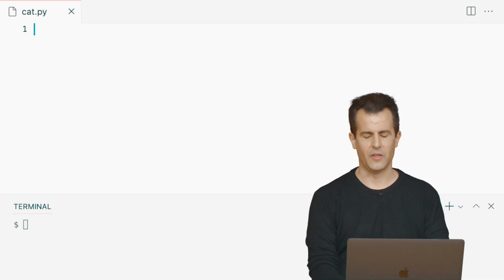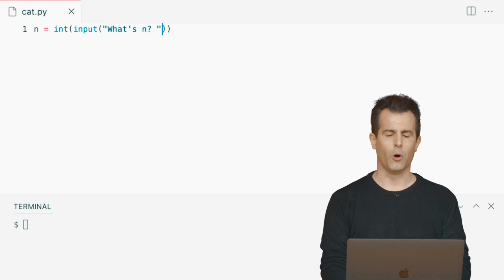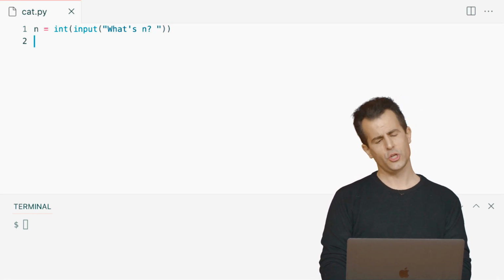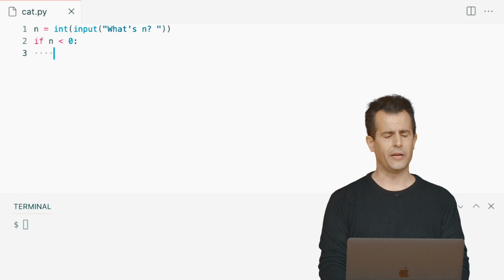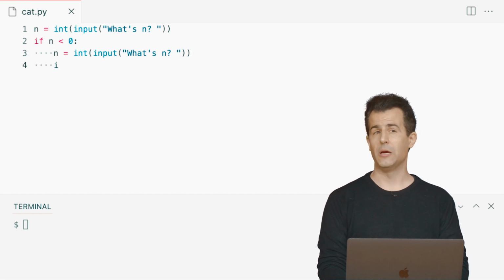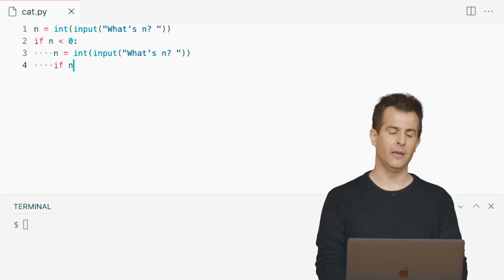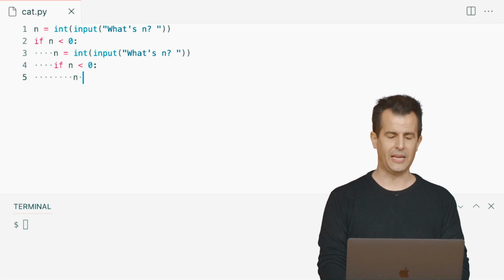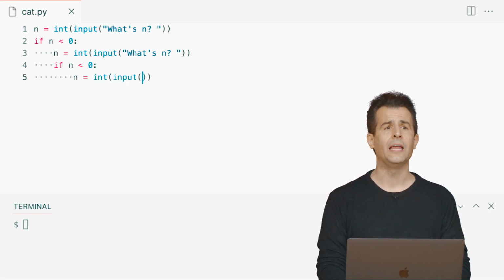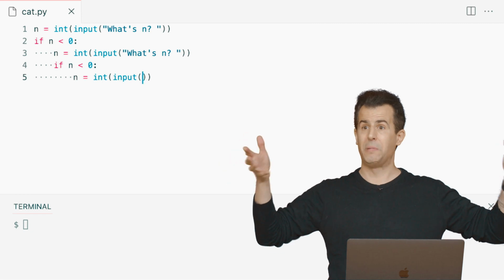So how can I insist on this? Well, if I just do this, n equals int of input, what's n, question mark. Well, I want to check, like I could say if n is less than 0, like if it's negative, well, I could do this. Then ask again, int input what's n question mark. OK, well, what if the user still doesn't give me a positive number? What if they're being really difficult, they're not paying attention, and they typed in 2 negative numbers? Well, if n is less than 0, let's do it again. N equals, right, this does not end well. You can't infinitely many times keep checking, is it negative, is it negative, is it negative? The program would never be done being written.